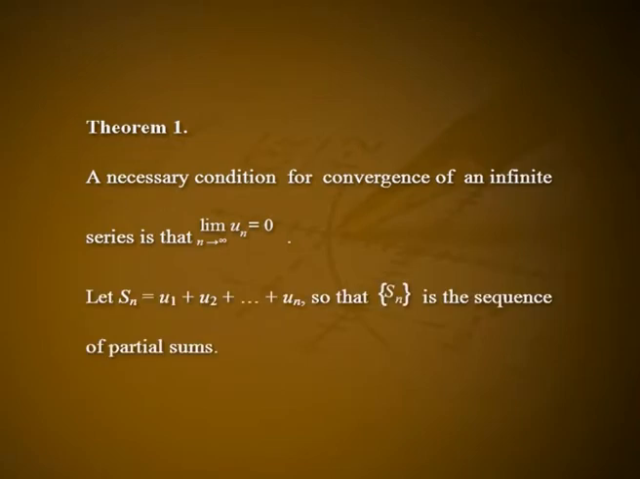Let Sn = u1 + u2 + ... + un, so that the sequence Sn is the sequence of partial sums. Since the series converges, the sequence Sn also converges. Consequently, limit of Sn as n tends to infinity is equal to s, say. Now, un = Sn − Sn−1, where n > 1.